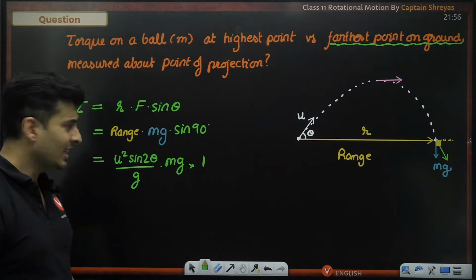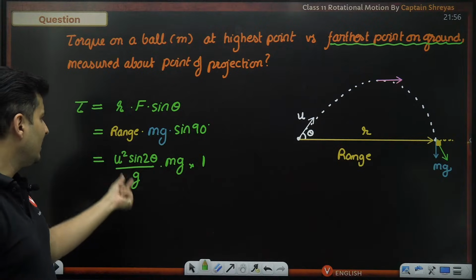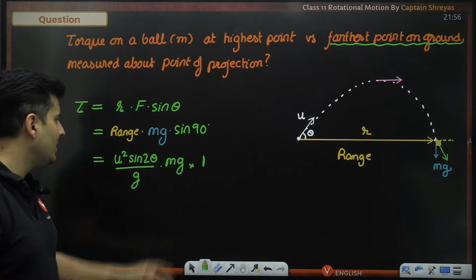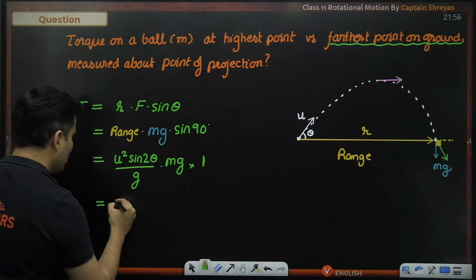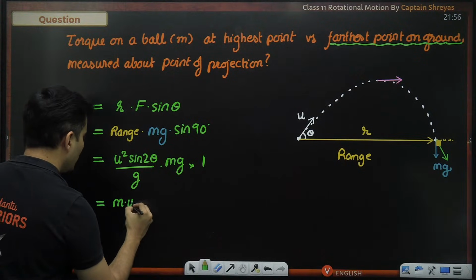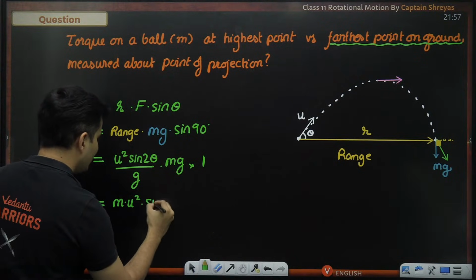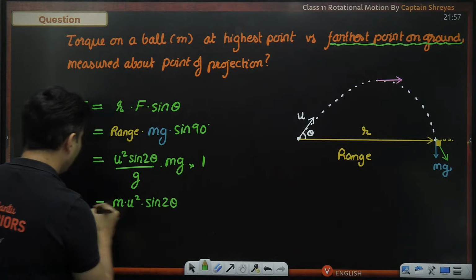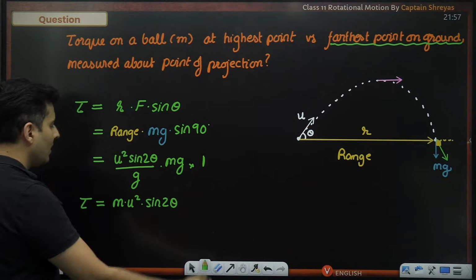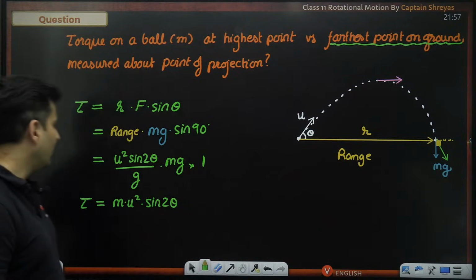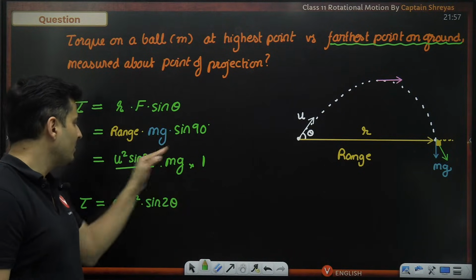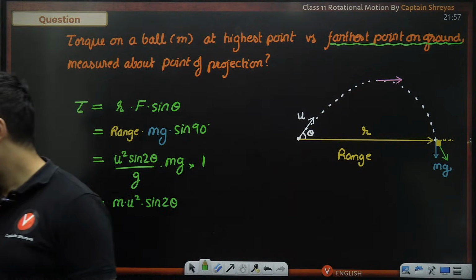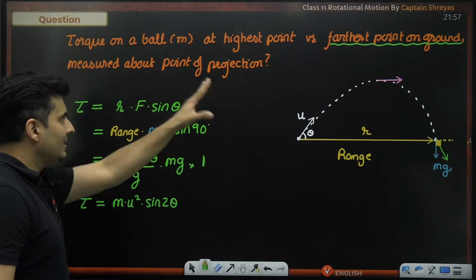G and G are getting cancelled. Can you see that? Range has g, mg also has g, so g and g will get cancelled. And what are you going to get? You are going to get m into u square into just sine 2 theta. That's the value of the torque when you are just touching the ground. That's it. m u square sine 2 theta. Very simple. Okay, that is the second part.